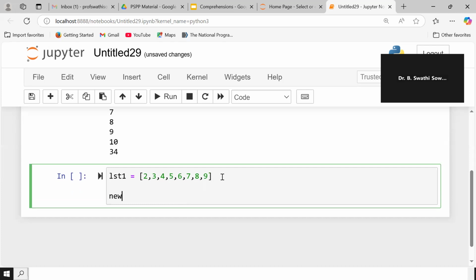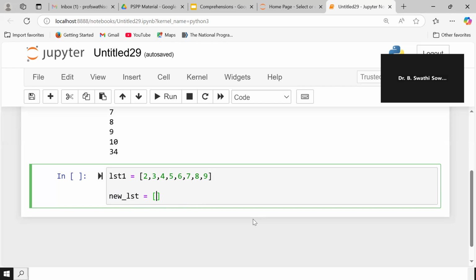Now, let us consider my new list. Okay. So generally the syntax will be a variable name or an expression. Here we are going to write a variable name or an expression, and we are going to write what we want to have. Actually, it is a list comprehension. That is the reason we have to give these kind of brackets. So these brackets mean it is a list comprehension.